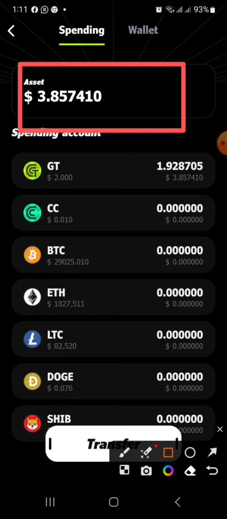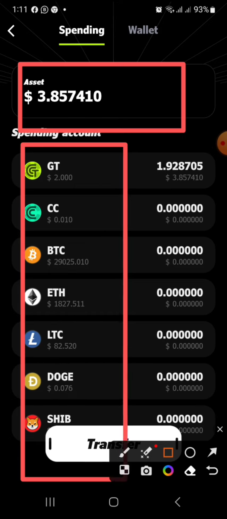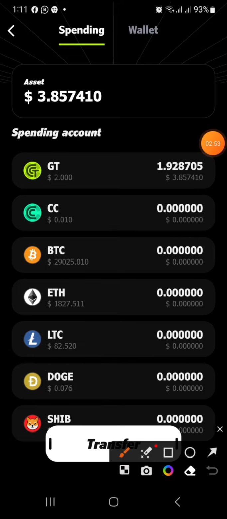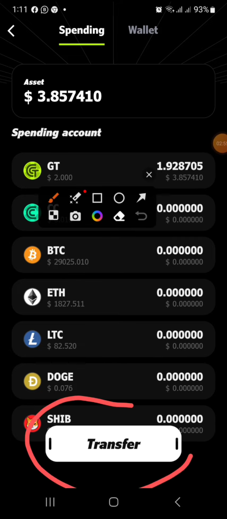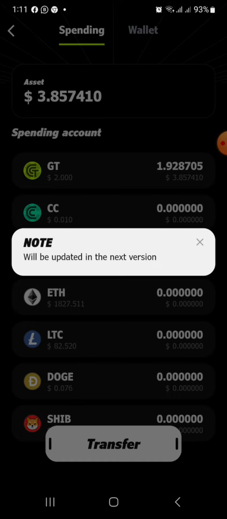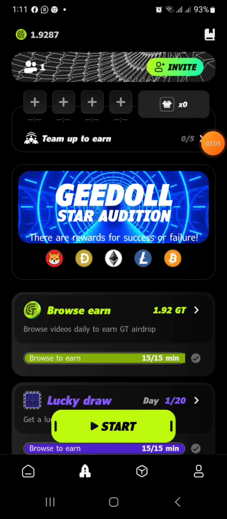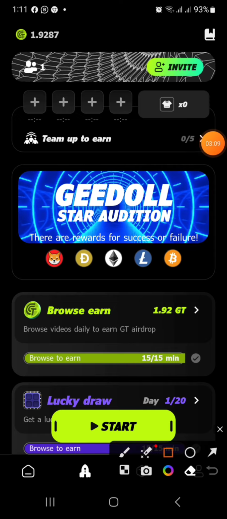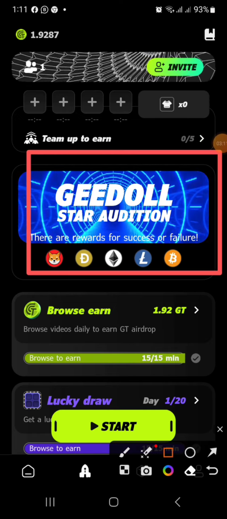And this place is where you can use to withdraw your money. You can click on the transfer button, then you can transfer your money using this token. If you click on wallet here, it will tell you it will be updated in the next version. So take note. And another way to make money on this place is to play games. You click on this place, you play games, and you earn money.